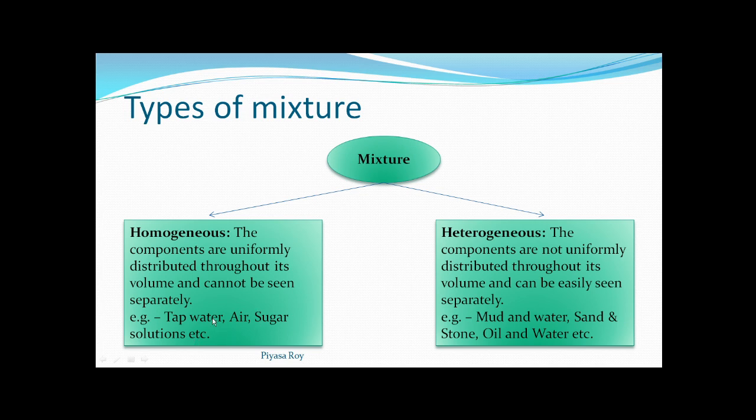Here we cannot see the component particles separately, whereas in heterogeneous mixtures, just opposite to homogeneous, the components are not uniformly distributed throughout its volume and can be easily seen separately. Examples are mud and water, sand and stone, oil and water, etc. Here the components can be easily seen separately.